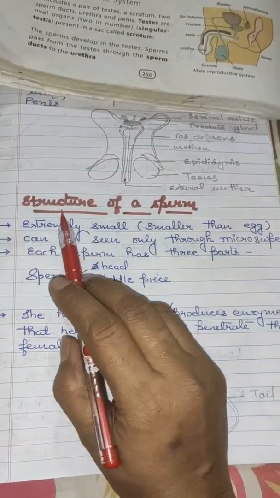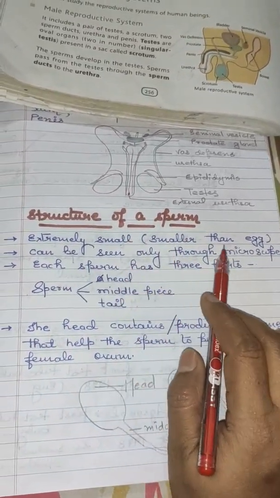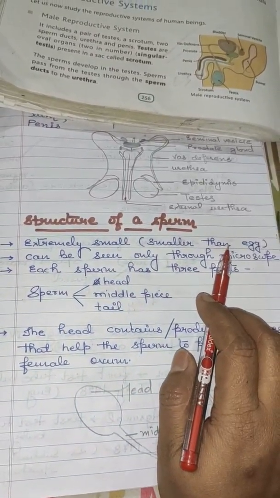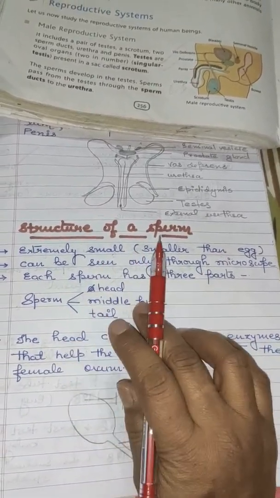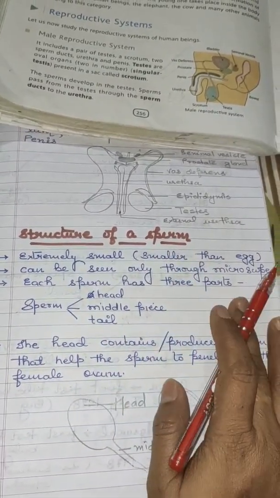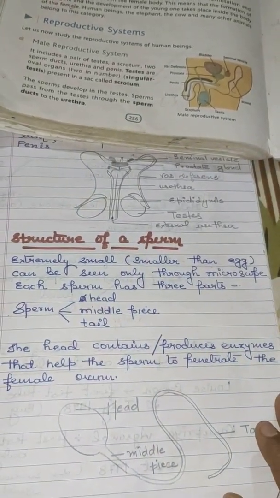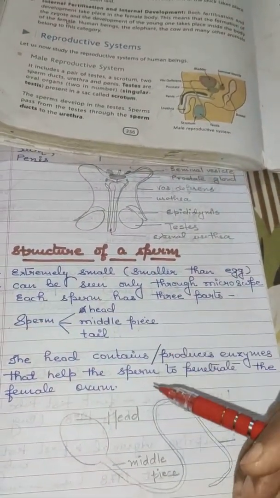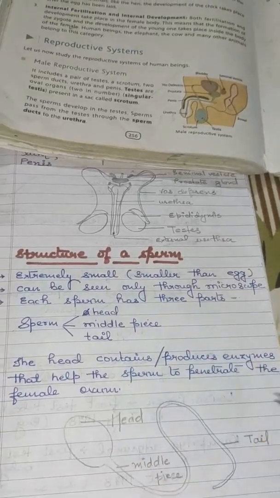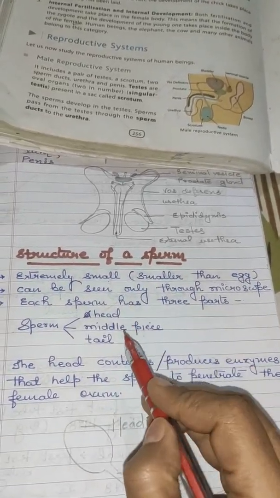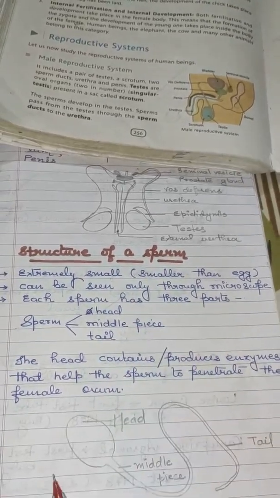This sperm is extremely small, even smaller than the egg. It can be seen only through a microscope. Done? Now each sperm has three parts, as I just discussed: head, middle piece and tail.